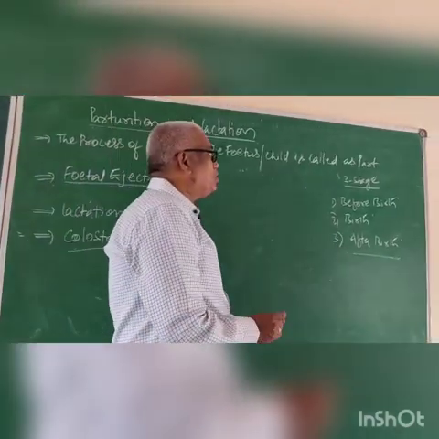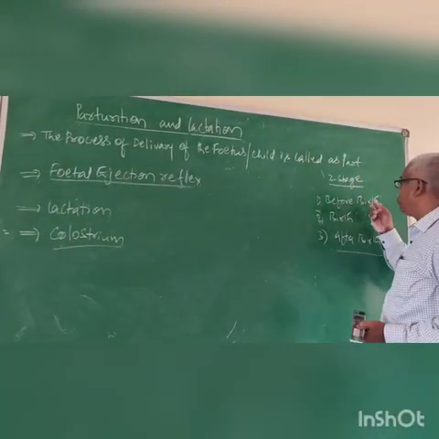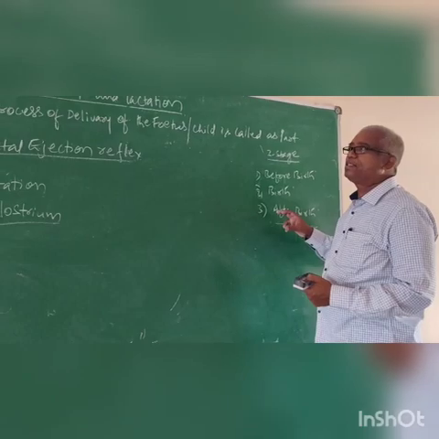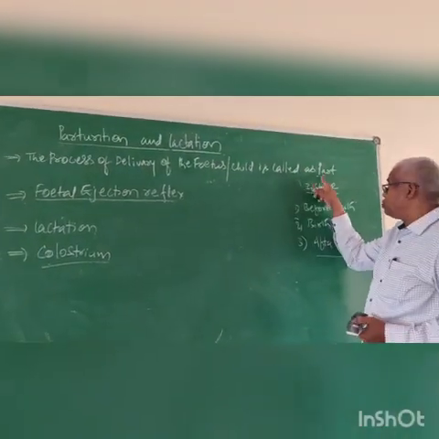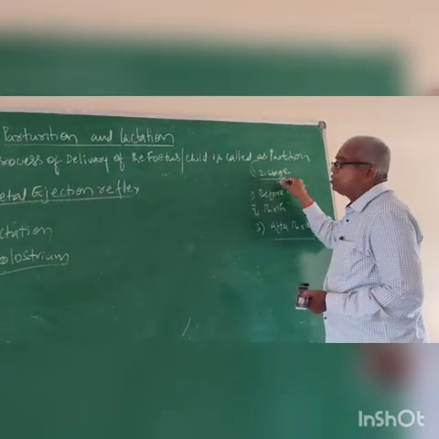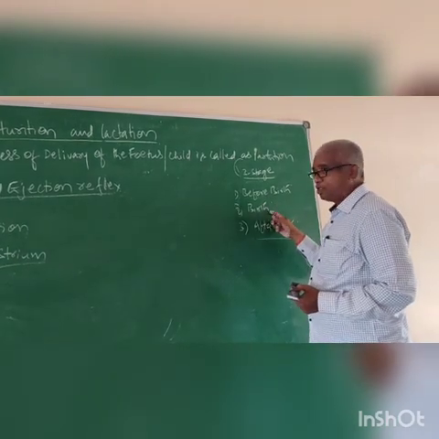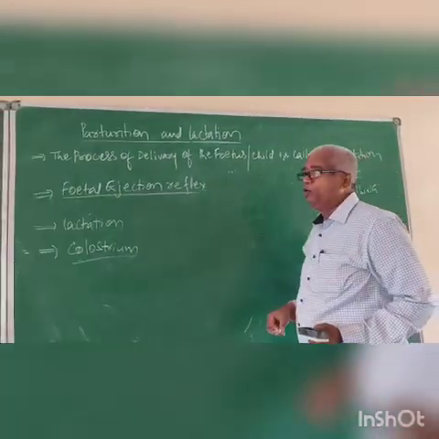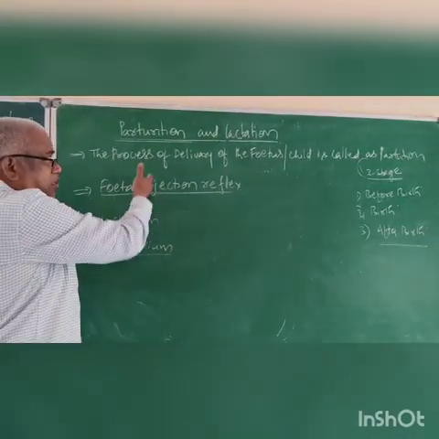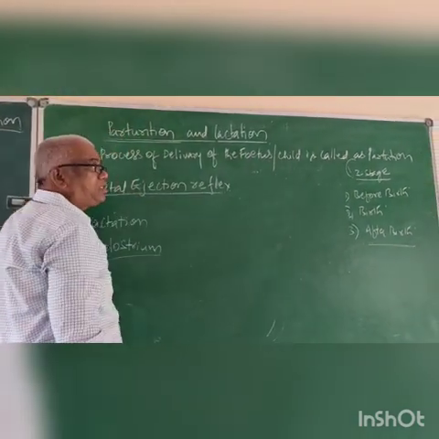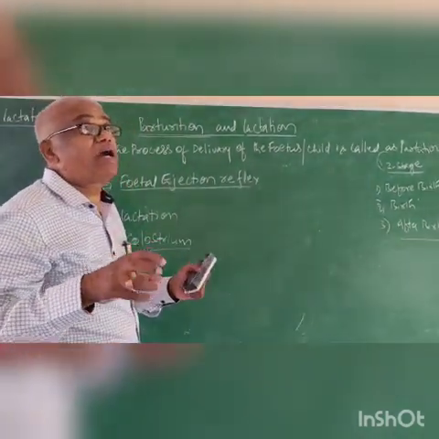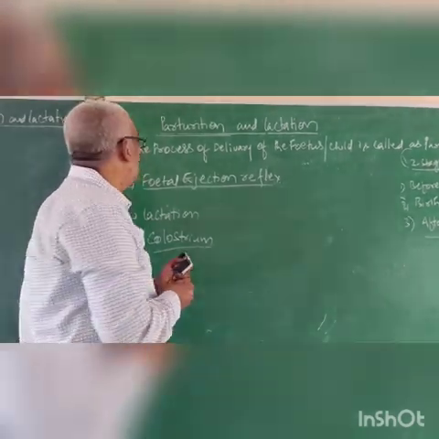Actually, parturition takes place in 3 steps: before birth, birth, and after birth. These are the 3 important events in parturition. Once again, what is the definition? Parturition, 1 mark, is very important. The process of delivery of the fetus or the child is called parturition. Parturition is a process that requires some mechanism. It is not easy.